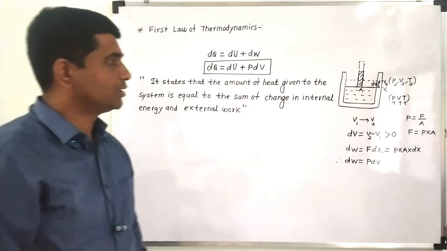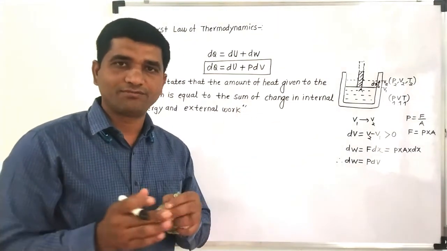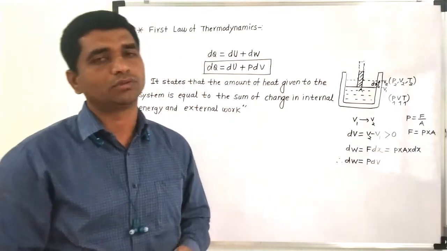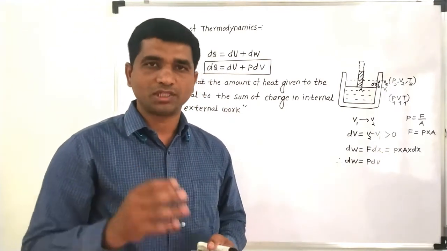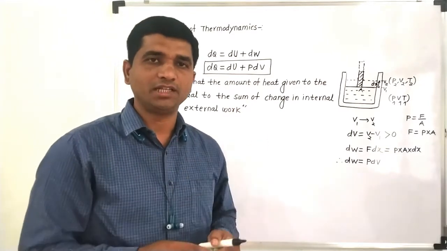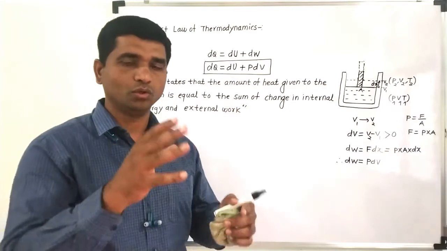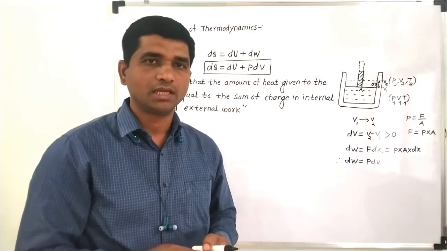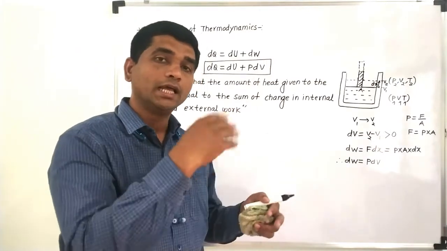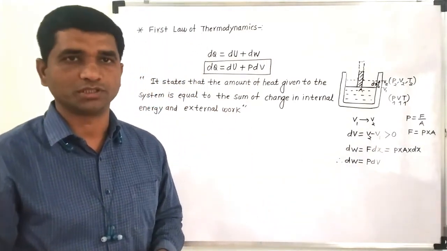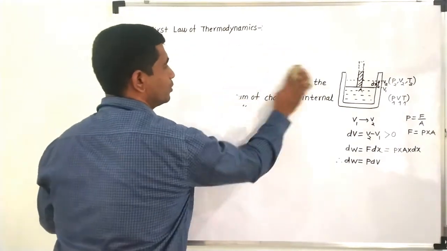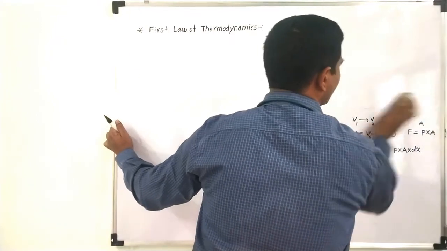Now what we will be doing is considering different kinds of thermodynamic processes. Basically there are 4 to 5 thermodynamic processes which are very important as far as the working of an engine is considered. Those thermodynamic processes we will discuss, and we will see how the first law of thermodynamics behaves in those types of processes. So let us start with the next topic, that is the different thermodynamic processes.